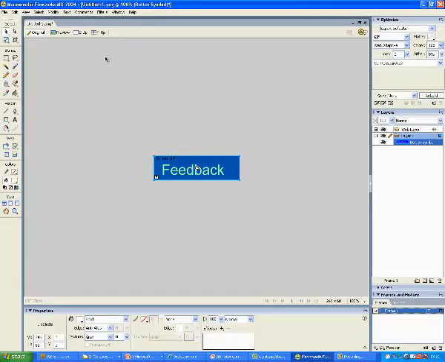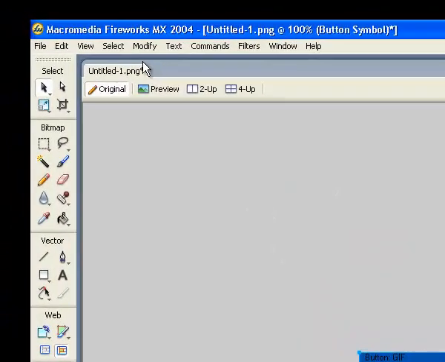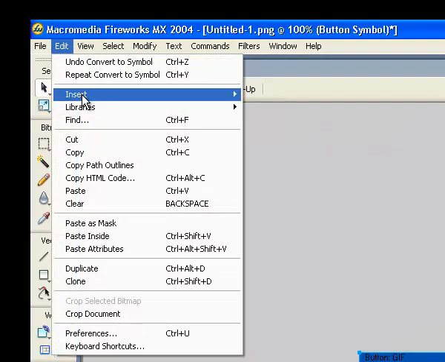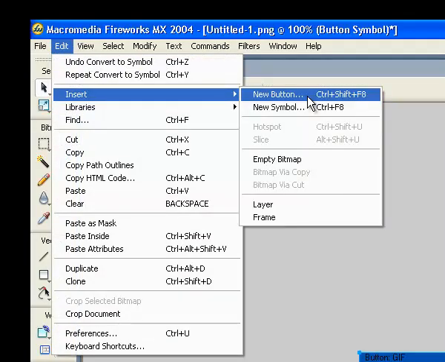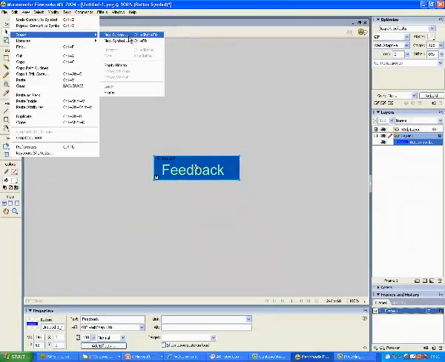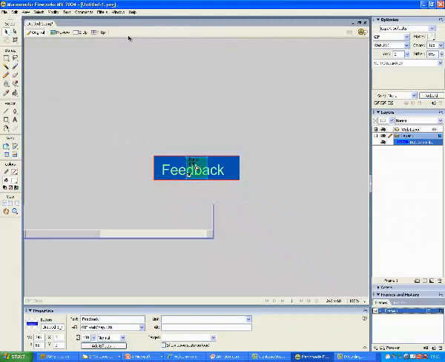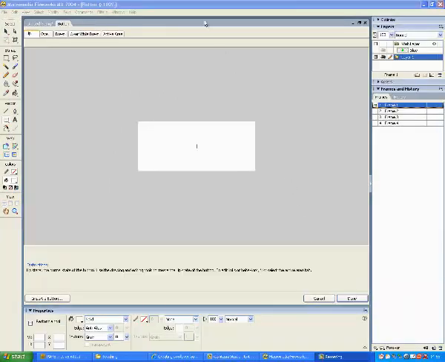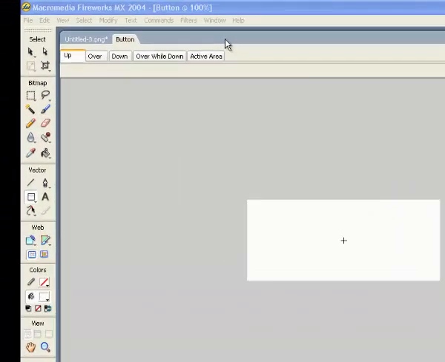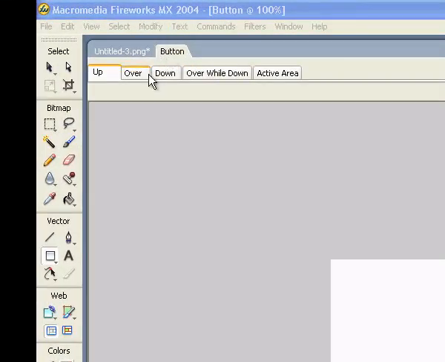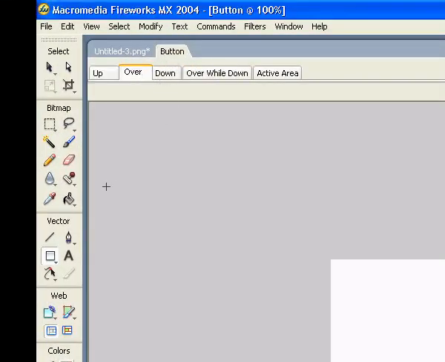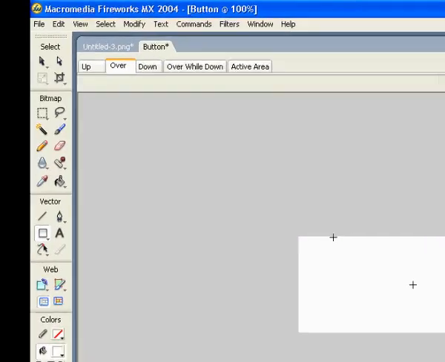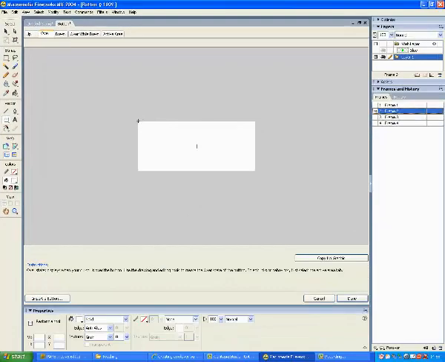What we want to do now is make that into the second button, and the way that we do that, we go edit, insert, and new button. Once you've chosen insert new button, what you need to do is click on the over option, and that basically means it will make a rollover button. Then design your second one using the rectangle tool, choosing colours that you want to use.